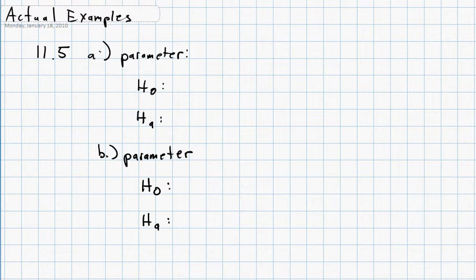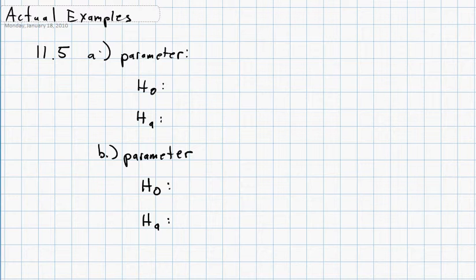This is number 11.5. For each of these, you needed to first give the parameter and then state the null hypothesis and the alternative hypothesis. So for question 8, you've got the city manager talking about paramedics arriving within 8 minutes, 70% of all calls with life-threatening injury. So they're trying to figure out whether they have arrived within 8 minutes more frequently this year.